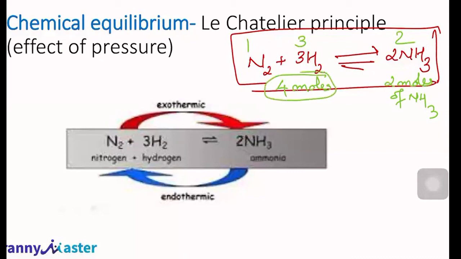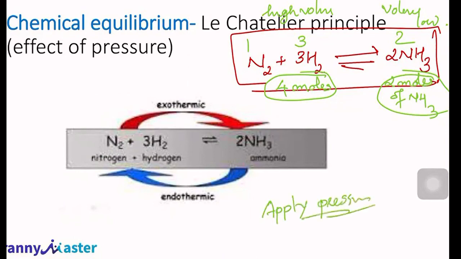For 4 moles, more volume is required. Right hand side, only 2 moles. 2 moles means less volume is required. So the left hand side or the reactant side, volume is high. Right hand side, volume low. This difference in the volume we can actually utilize. How? I'm going to apply pressure. If I apply higher pressure, say 200 atmosphere, very high pressure, I will explain whether anything will happen here.